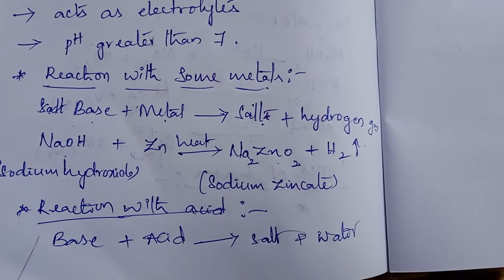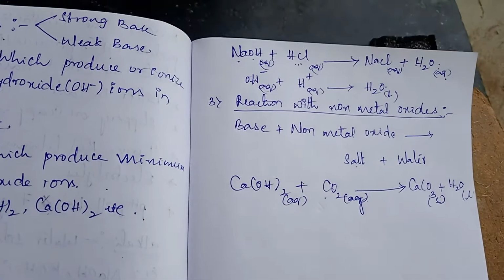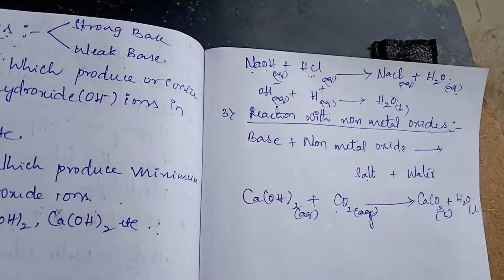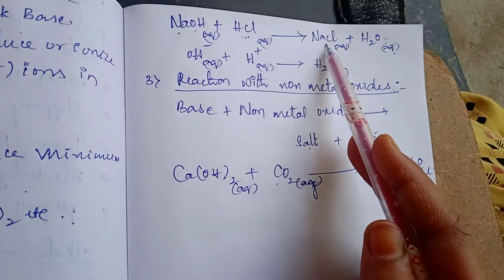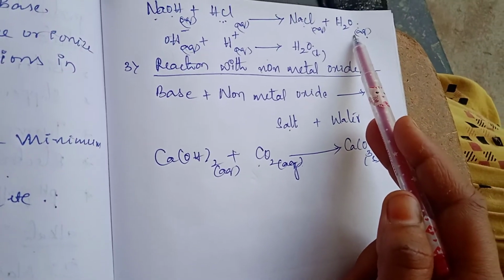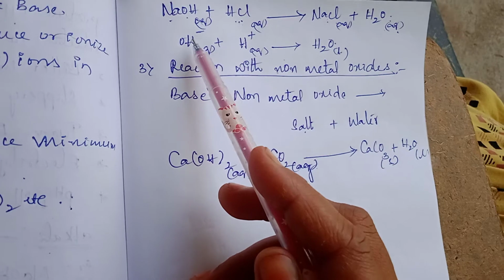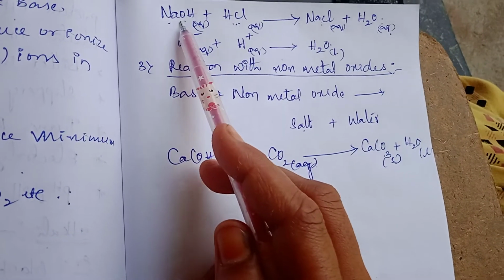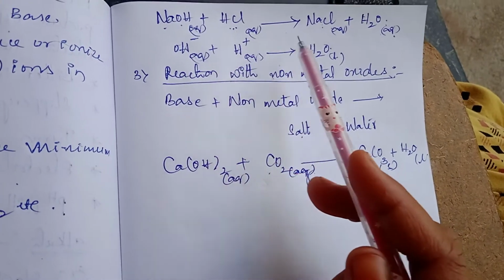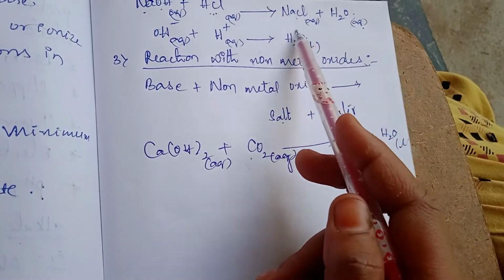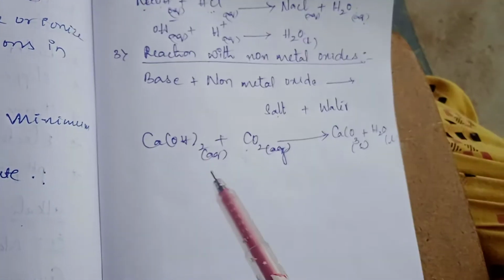Next, reaction with acid. The reaction between acid and base is called neutralization reaction. Now, if you take an example, when sodium hydroxide is reacting with hydrochloric acid to form sodium chloride and water. Why will neutralization happen here? The OH minus ion present in sodium hydroxide will combine with the H plus ions present in HCl to form a water molecule. Because of this formation of H2O, the neutralization occurs.